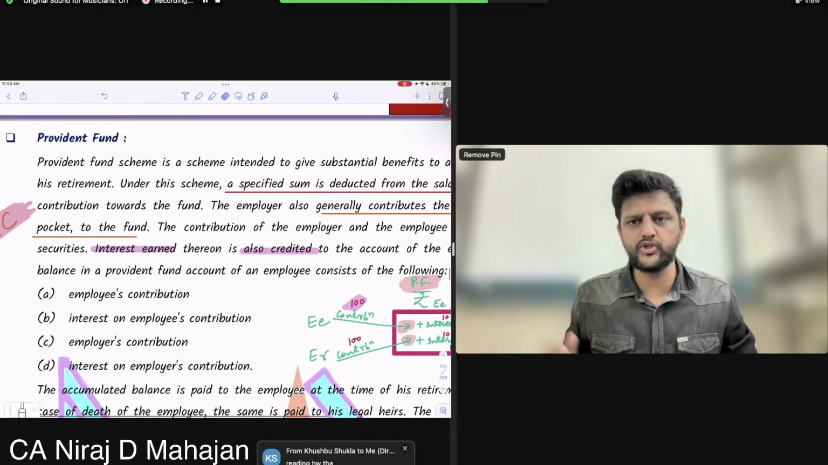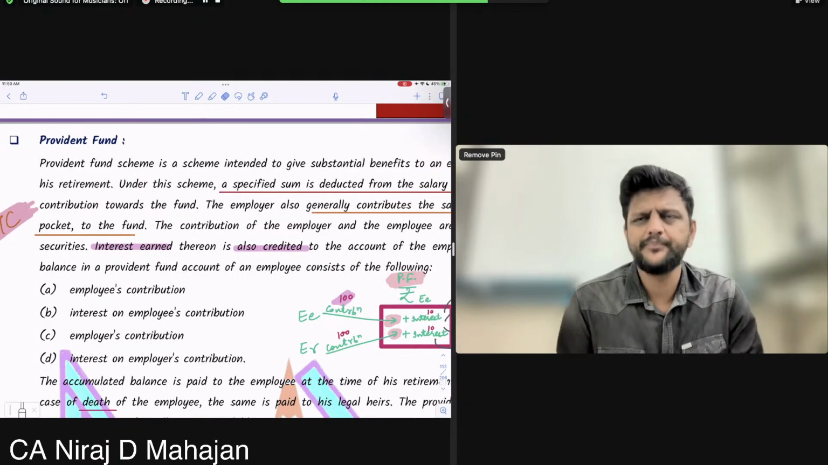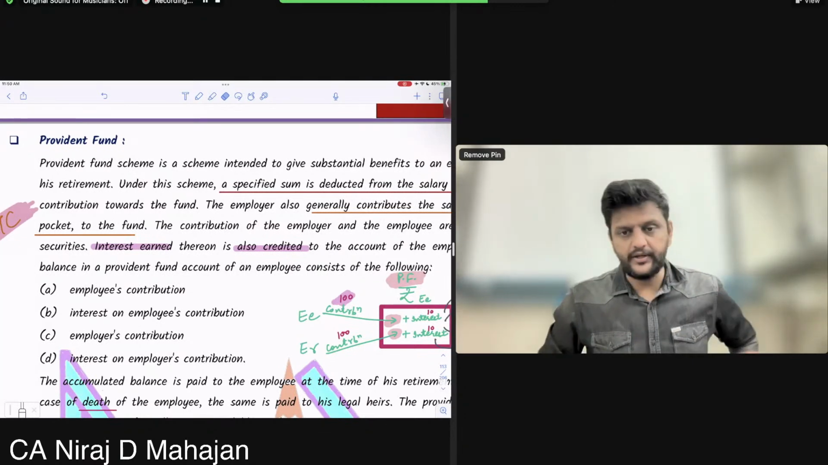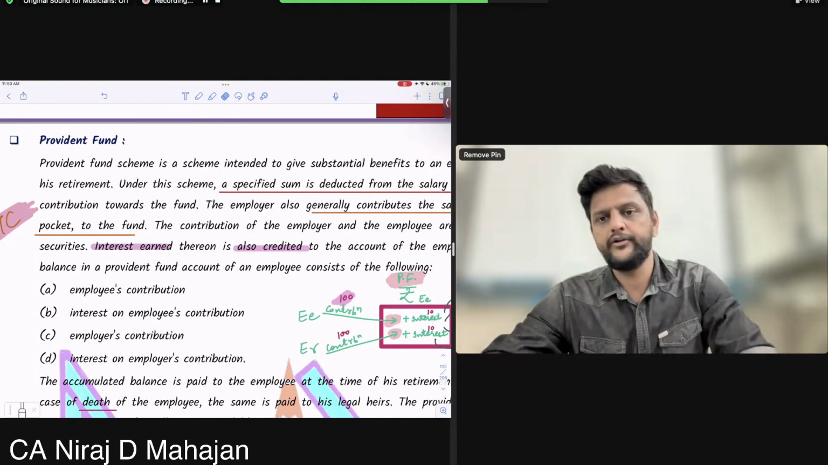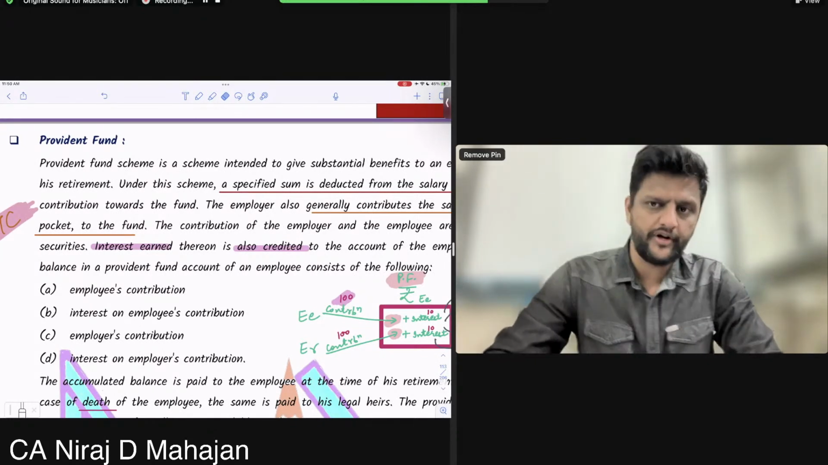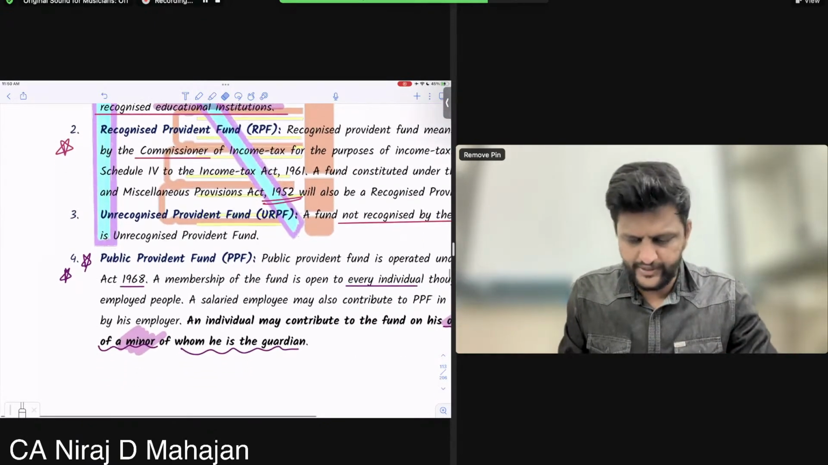Okay? So Provident Fund, bachcho, pay attention now. We have seen a couple of types, 4 types. Statutory, everything is exempt. Then recognized, correct? 12% of salary, remember? And 9.5% for interest. Then you have unrecognized, and lastly we have public provident fund. Okay, understand. For a statutory, pay attention now.